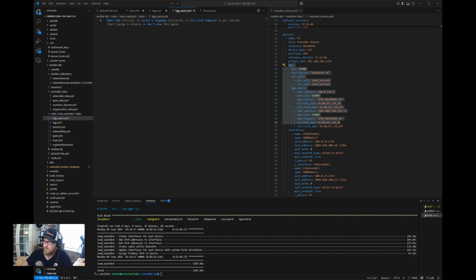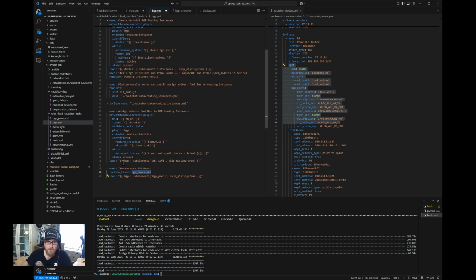Essentially, when you do an include task like this, you can include a task and then iterate over another list of key value pairs. That's what this loop is here for. So we can take that list of key value pairs and loop it through another task. That's what we're going to do on this one here.